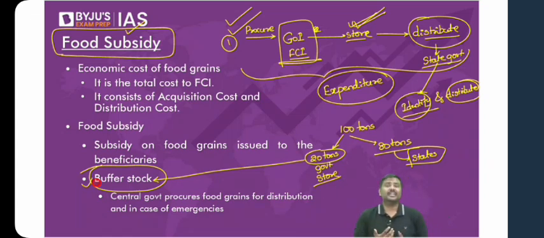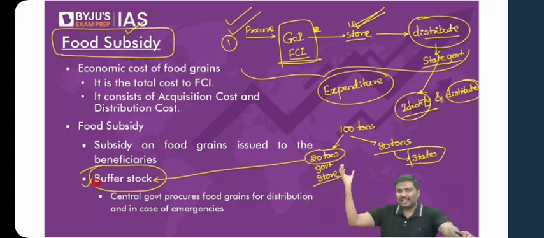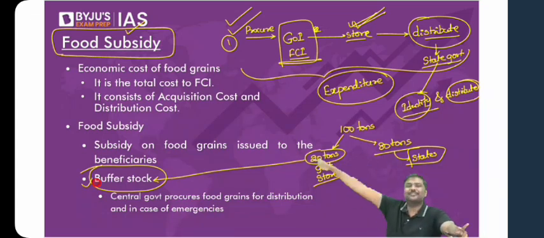But what is the concern related to this? You tell me. Simple question to all of you. You want to use, let's say, rice after 10 months. You want to cook the rice after, let's say, 2 months or after 6 months or after 8 months. You will pay the money today, bring the rice, and keep it at home just like this. Don't you think this is not an efficient way to incur expenditure? You know that there will be a situation in the future where you will require the rice, but you purchase the rice today and hope that you will require it after 2, 3 or 4 months. Is it not a methodology where you are not utilizing the resources efficiently?